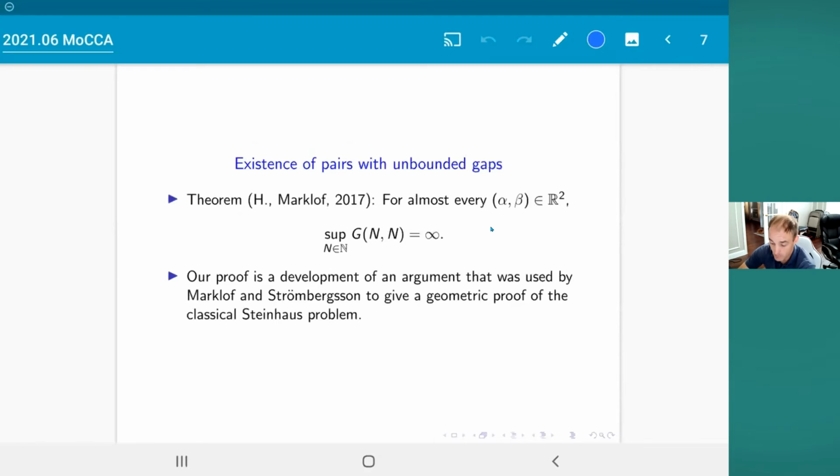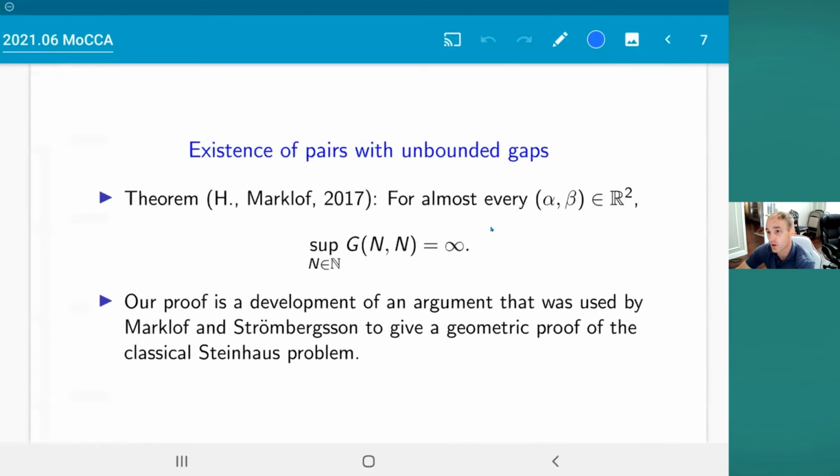But then one time I invited Jens Marklof to come for a colloquium talk at the University of York, when I was in York in England. And he had a really good idea. His idea was to try to reformulate this problem as a problem about functions on spaces of unimodular lattices. And it turned out to be a really great idea. After we took that idea and ran with it, what we were able to prove is that for almost every choice of alpha, beta, so in the generic situation, the number of gaps is actually infinite.